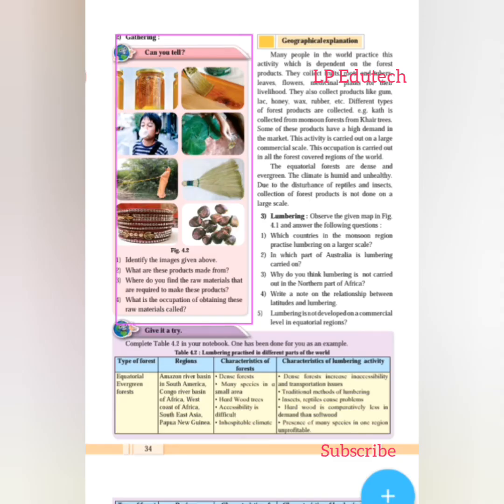So let us turn to the next point, gathering. Now here we have some pictures. Let us look here. Now identify the images given above. What are the images given here? Are you able to identify? Yes. See, let us try to identify it.